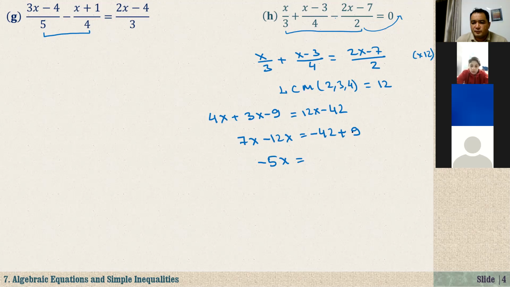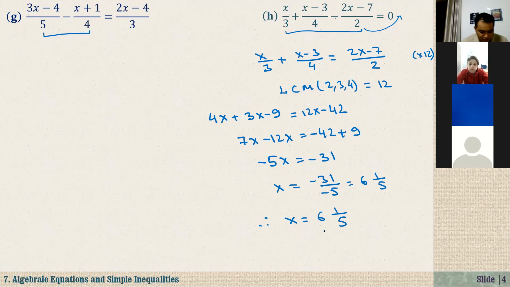And negative 42 plus 9 is negative 31. So x equals negative 31 over negative 5. Minus minus cancels each other. That is equal to 6 and 1 over 5. The solution of this equation is 6 and 1 over 5.